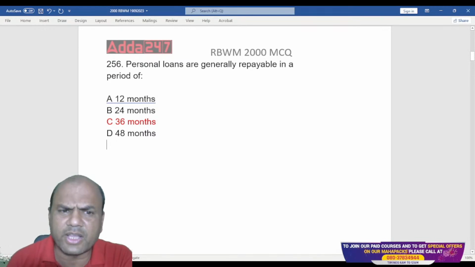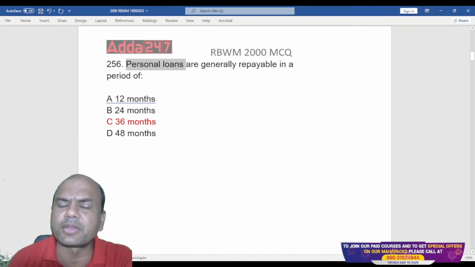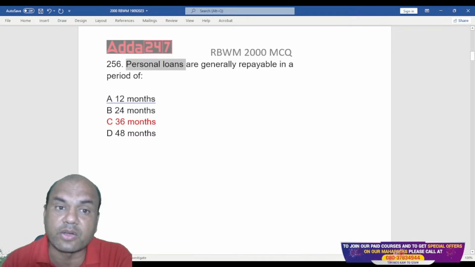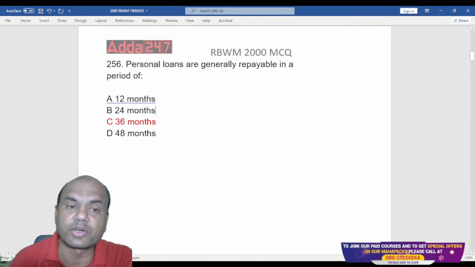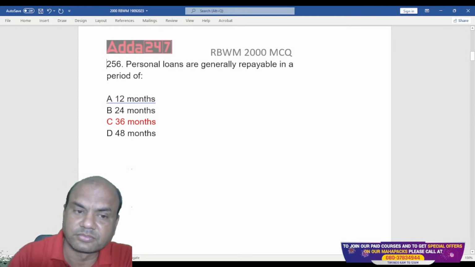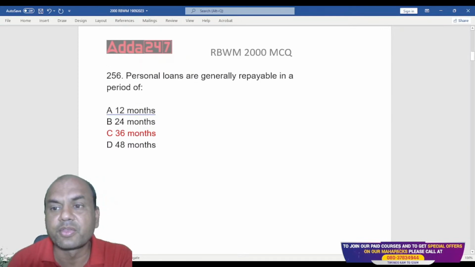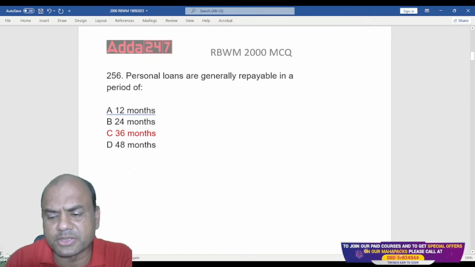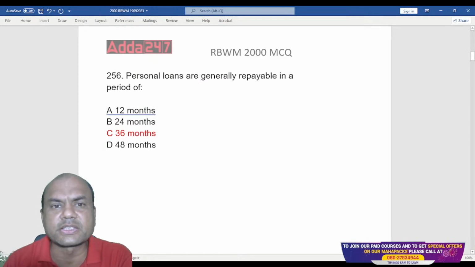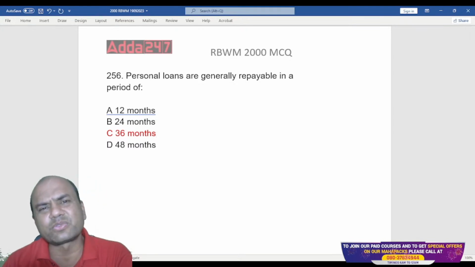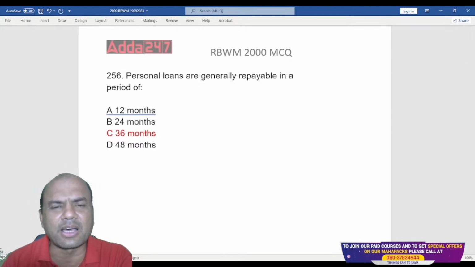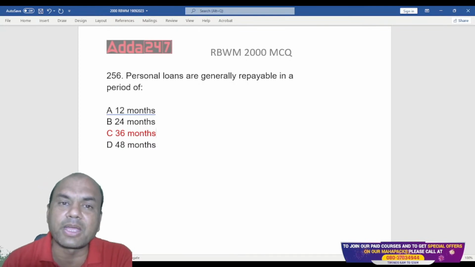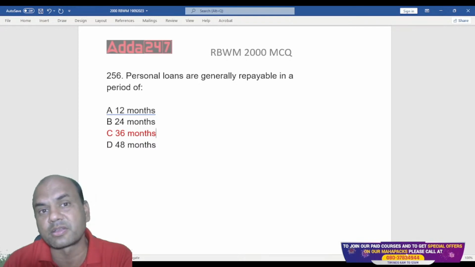Do we take any security on personal loans? Type in the comment section. Is it compulsory for us to take any security for personal loans? No, not at all compulsory. You can just give the personal loan like that only, without any security. Some banks do ask for some FD, some bike, some car as a collateral, but that depends on the bank and on the credit score of that customer.